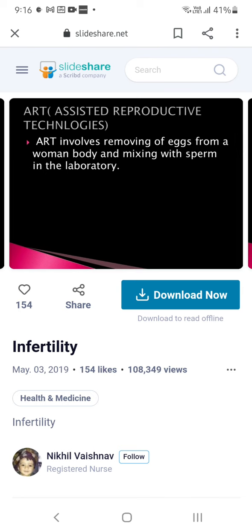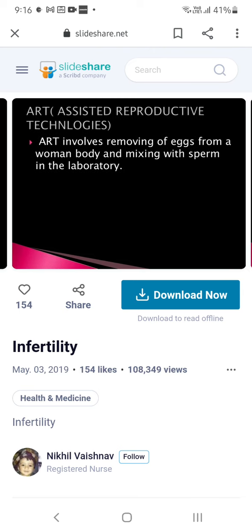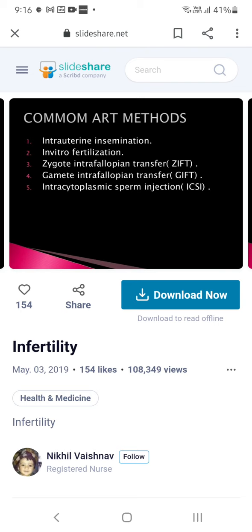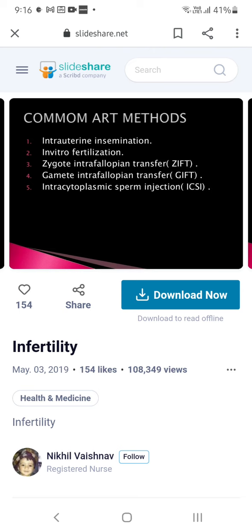So assisted reproductive technologies, ART, involve removing eggs from a woman's body and mixing them with sperm in the laboratory. I already told you. So the common ART methods are intrauterine insemination, in vitro fertilization, zygote intrafallopian transfer, gamete intrafallopian transfer, intracytoplasmic sperm injection, GIFT, ICSI. You just learn it by heart. Very, very important questions for your examination.